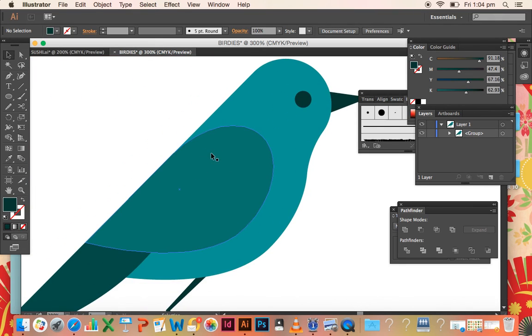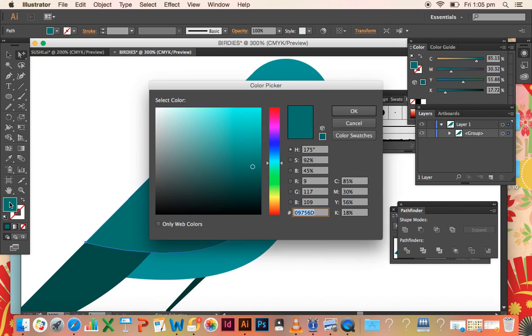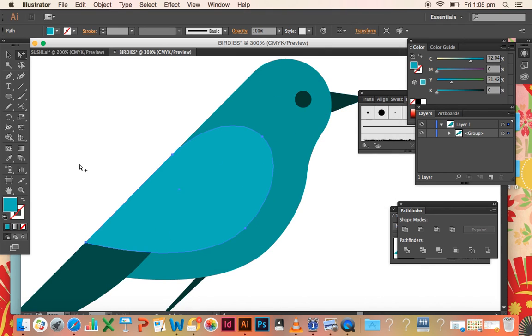If you want to get in and alter some of the colours, since they're all grouped together, all you have to do is use the group selection tool to highlight certain areas that you want to change. So say I decide I want that to be a lighter blue.